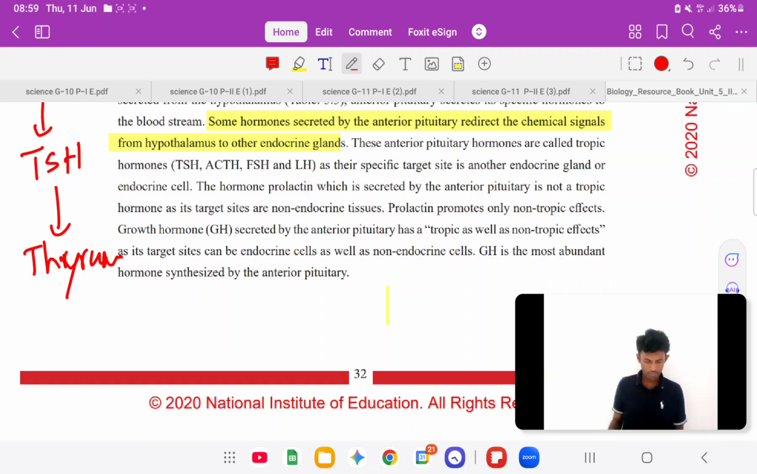Prolactin promotes only non-trophic effects, but the growth hormone secreted by the anterior pituitary has trophic and non-trophic effects. Trophic effects are where the target sites can be endocrine cells.